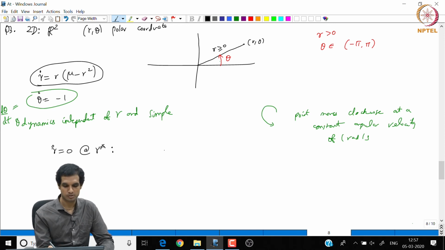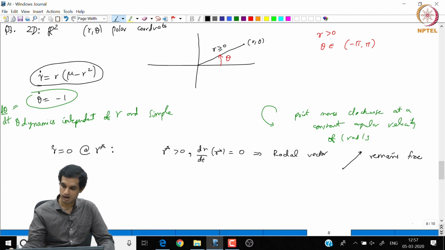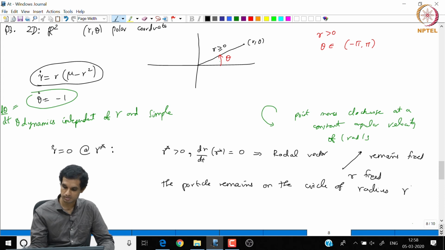What does this really tell us? When r star is positive and we have dr by dt at r star equal to 0, this just says that the radial vector joining the point to the origin remains fixed. So, r remains fixed. This really says that the particle remains on the circle. If the particle starts on the circle of radius r star, it will remain at r star.